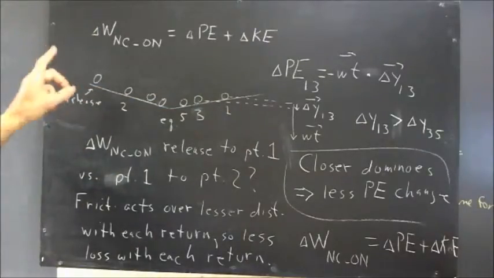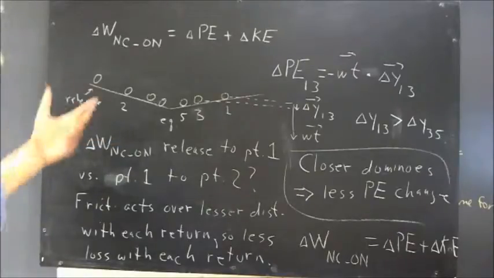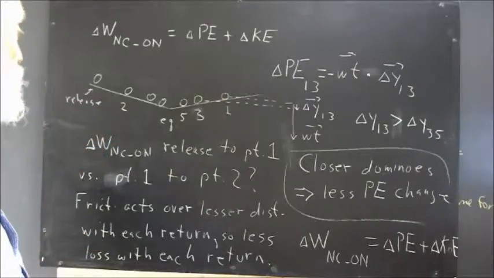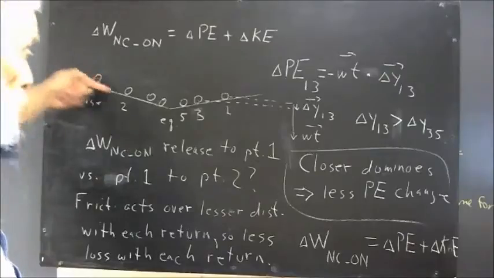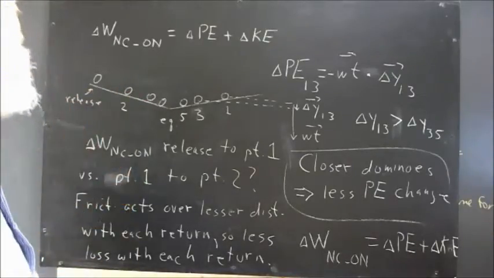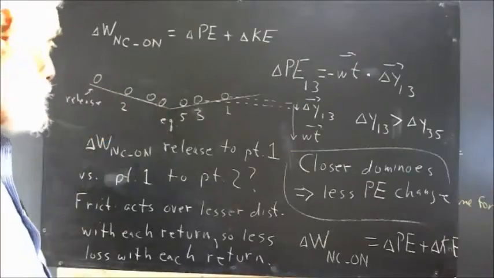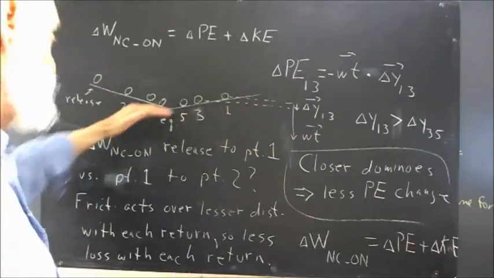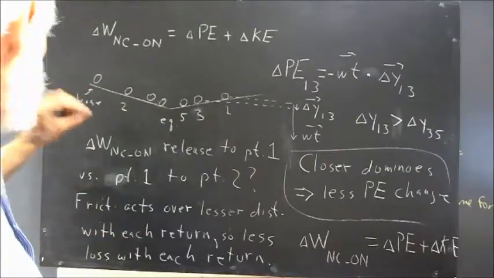The work done by friction, well, the frictional force is constant, so that friction does the same amount of work, and it's always against the motion of the system, so it does the same amount of work against the ball per unit of distance on both ramps, assuming ramps with small slope.